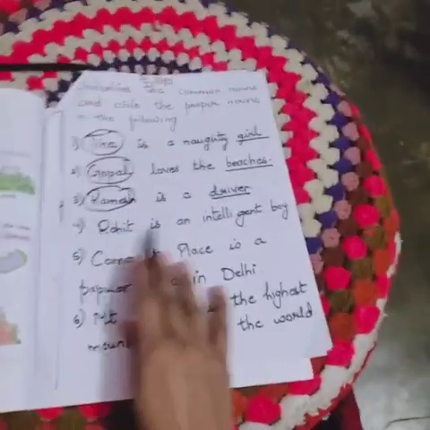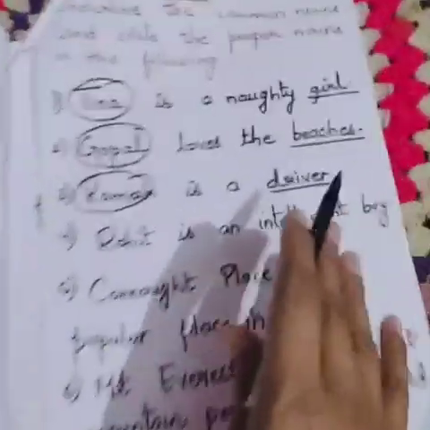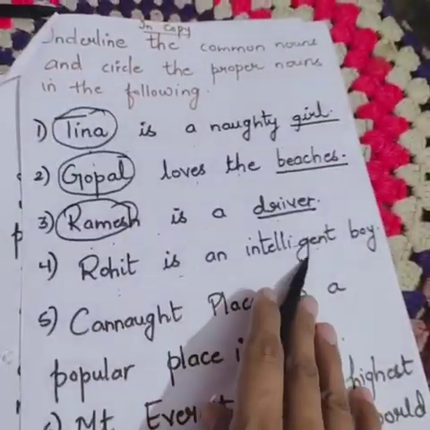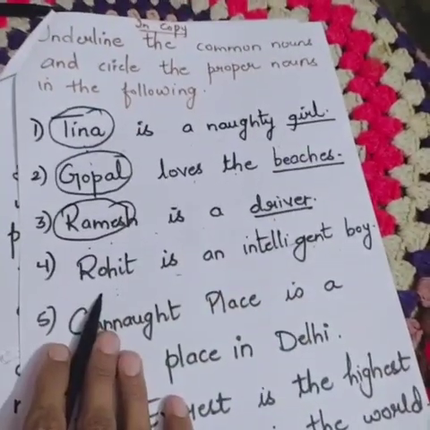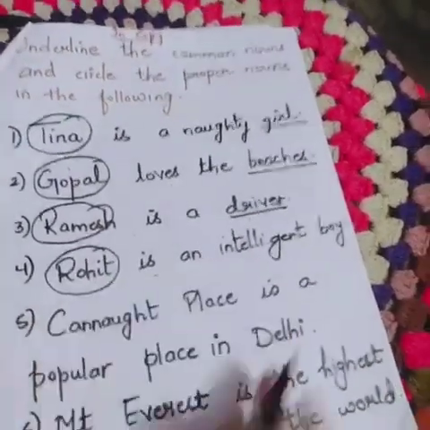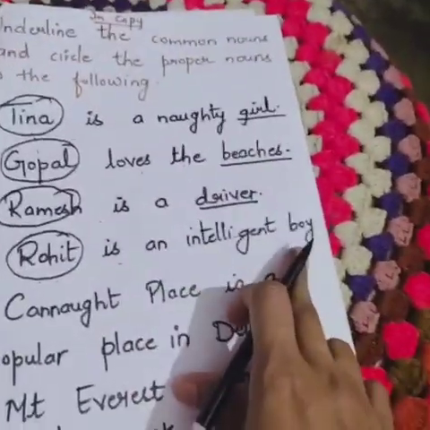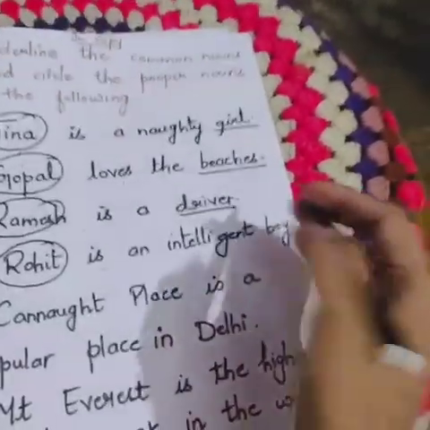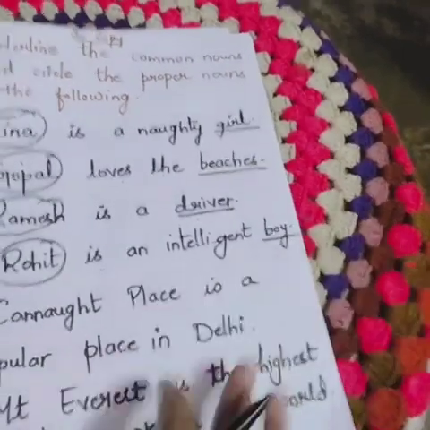Okay, Rohit is an intelligent boy. Rohit is the name of a person, the name of a boy. Rohit is a proper noun. We are going to circle it. "Is an intelligent boy." Boy is a common noun. Yes, so we will underline it.